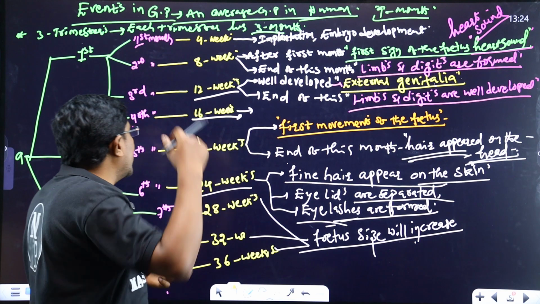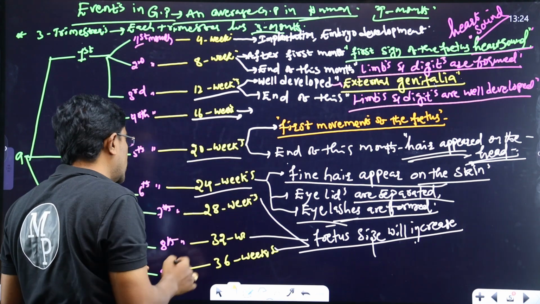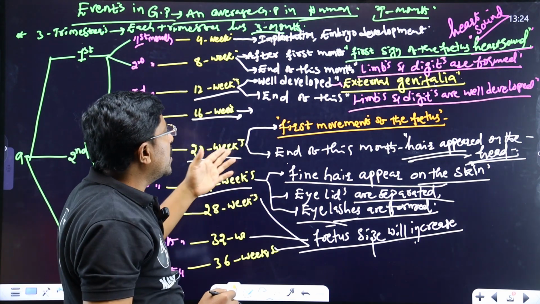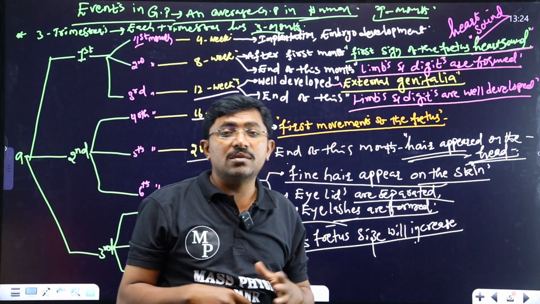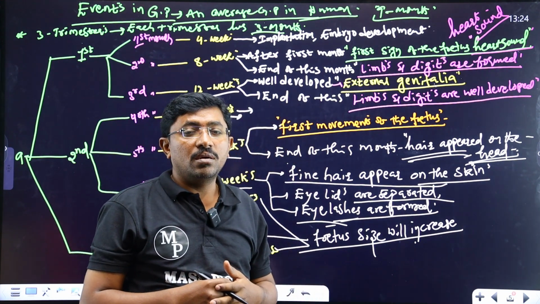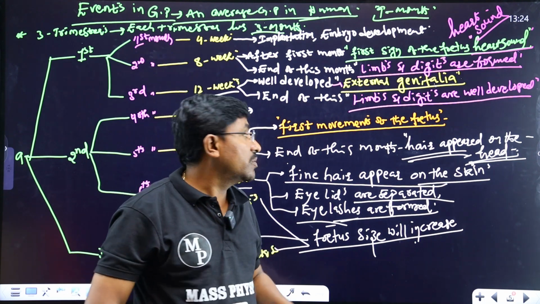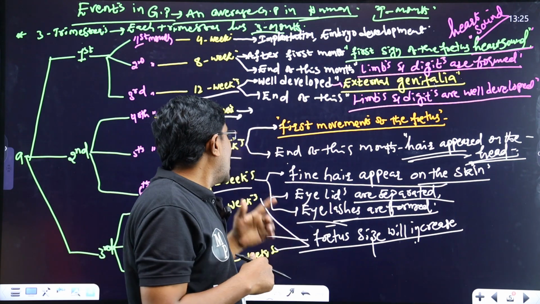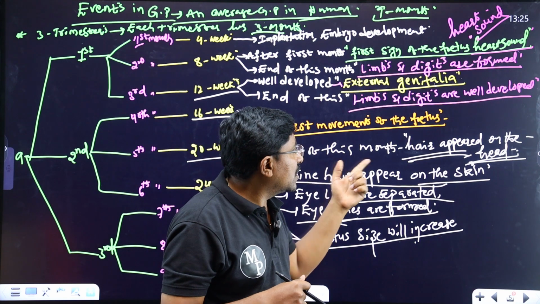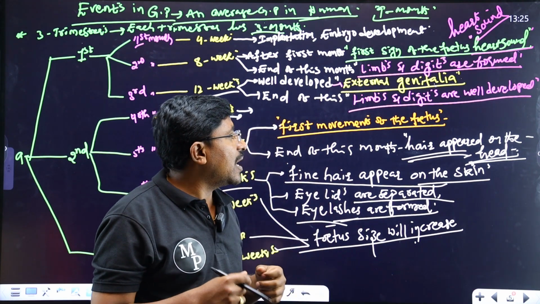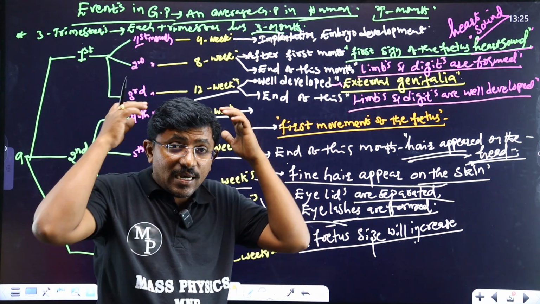In the 20th week of the gestation period, we clearly observe the first movement of the fetus. After that, at the end of this month, hair appears on the head, that is, in the 5th month, fine hair appears on the head.